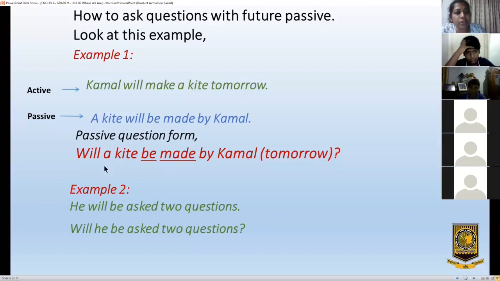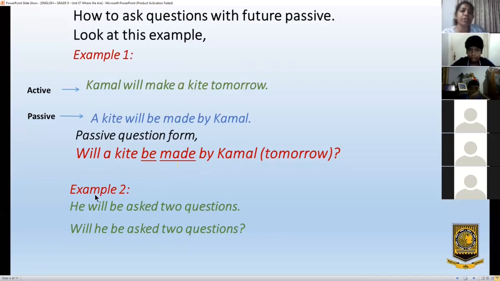Will a kite be made? Not will be, will is taken to the front. Will a kite be made by Kamal tomorrow? If you want, you can put by Kamal. Will a kite be made by Kamal? Is it clear?